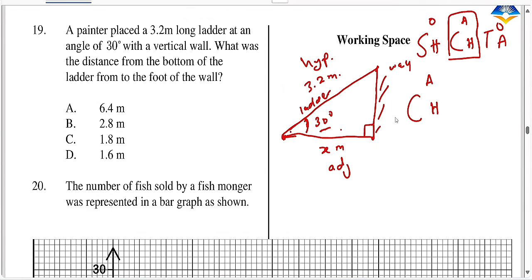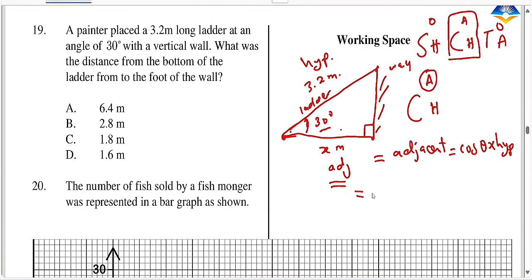Sawa. So what are you searching for? You're searching for the adjacent. If you are searching for the adjacent, usually the formula is very easy. So if you're searching for the adjacent, you just take cos of that angle multiply by the hypotenuse.